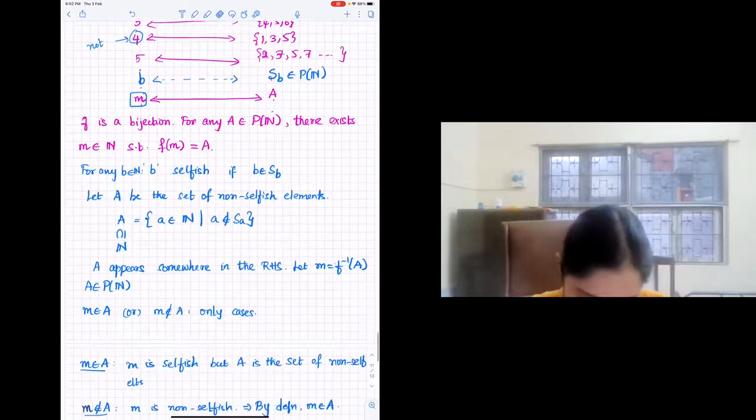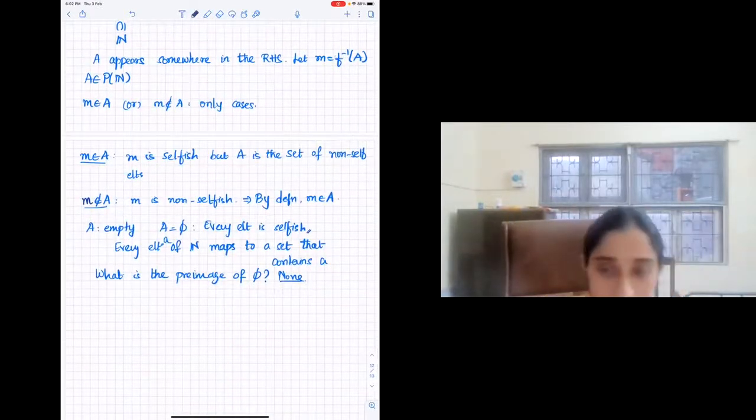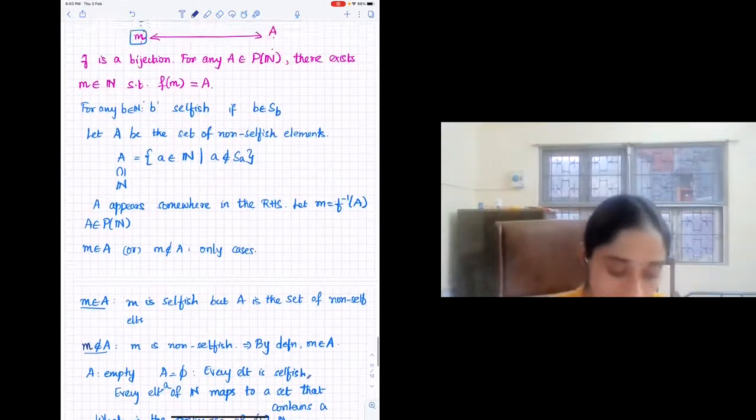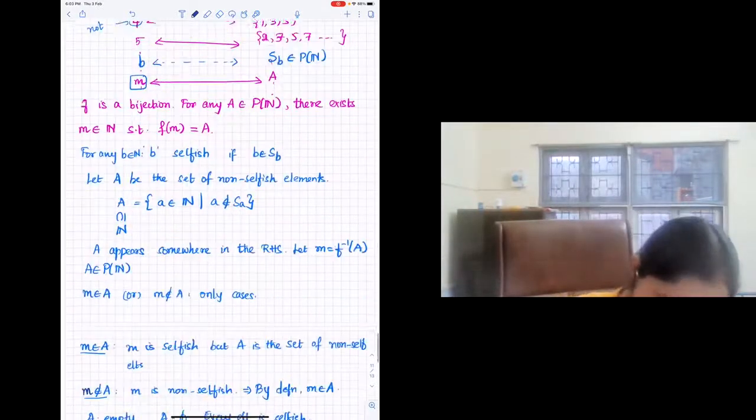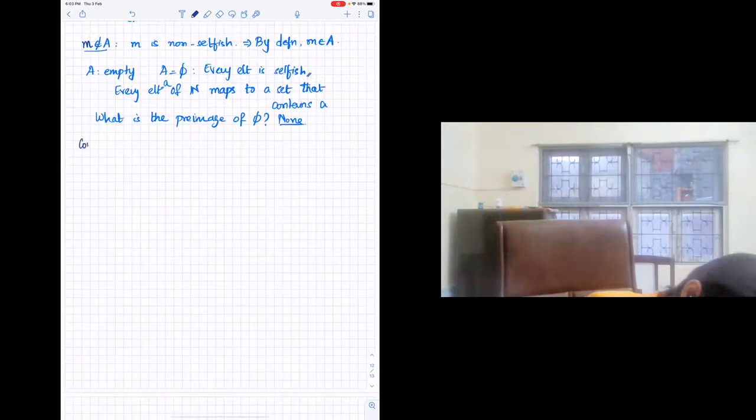Okay. So after the long discussion, I hope that you are convinced that the power set of natural numbers is uncountable. So what are countable sets? We have Z, Q. Here, I'm not writing N because N, by definition, is countable. In uncountable sets, we have R, we have the power set.